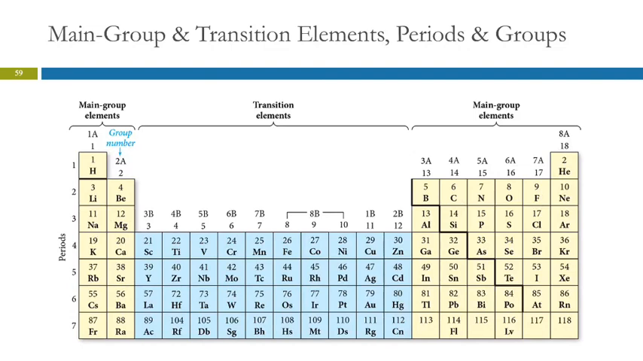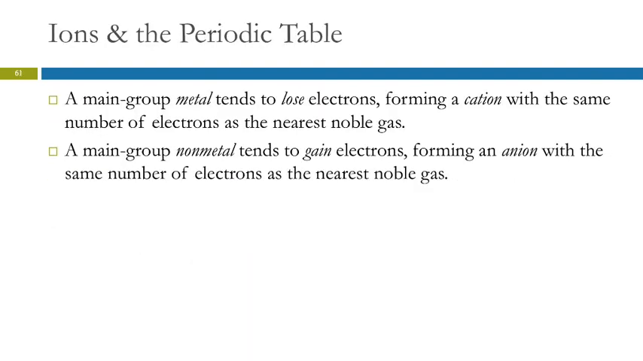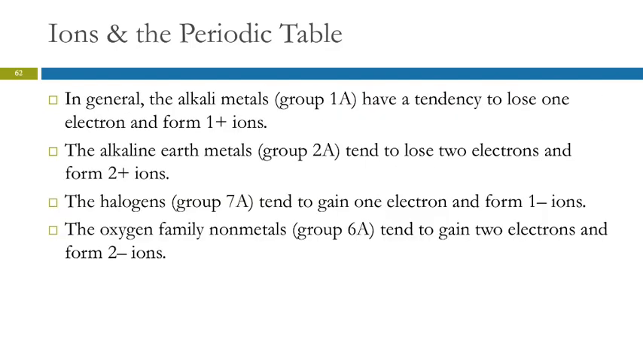Okay. So the alkali metals, group 1A, tend to lose 1 electron. They form 1+ ions. So group 1 plus 1. The alkaline earth metals, group 2, tend to lose 2 electrons and form 2+ ions. Group 2 plus 2. That's nice. The group 7A elements, the halogens, tend to gain 1 electron, so they form a 1- ion. And the oxygen family that doesn't have a name, group 6A, they tend to gain 2 electrons and form 2- ions.